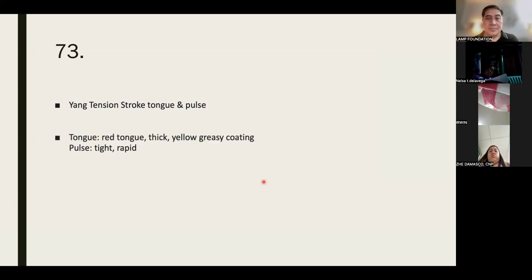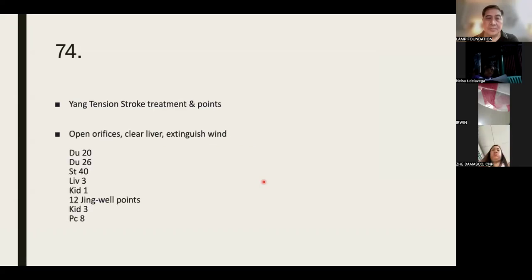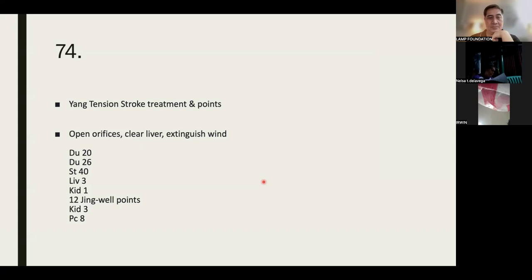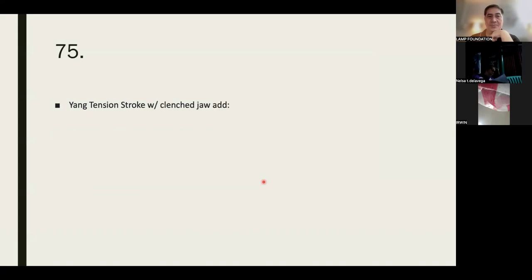The pulse would be tight and rapid. Treatment and points: open the orifices, clear liver, extinguish wind. Du 20, Du 26, stomach 40, liver 3, kidney 1, the 12 Jing-well points, kidney 3 and PC 8.